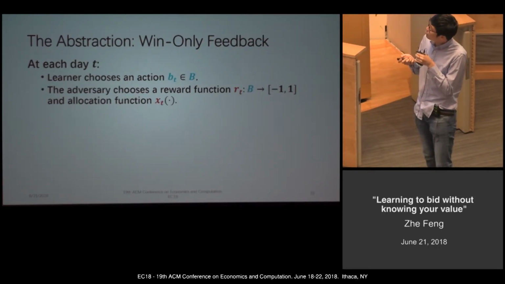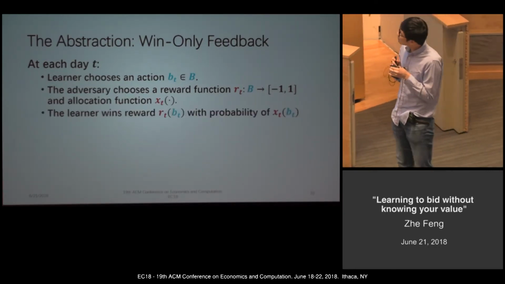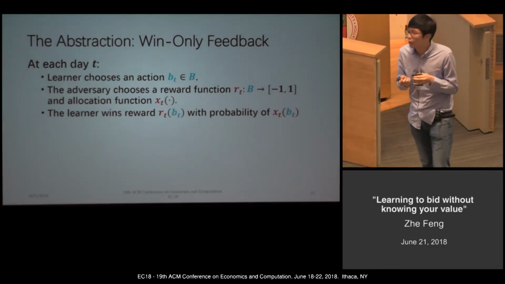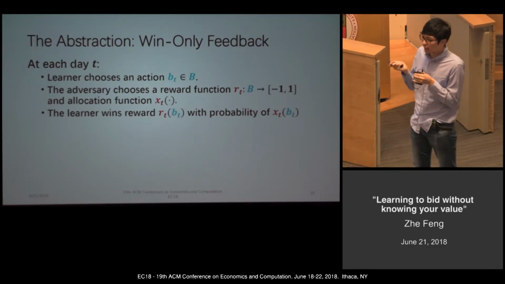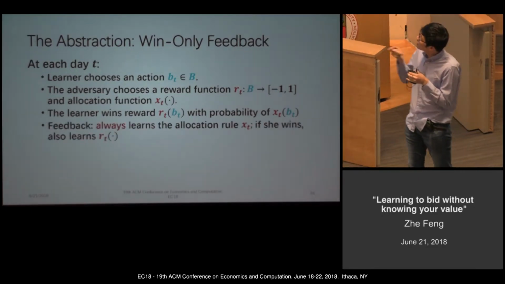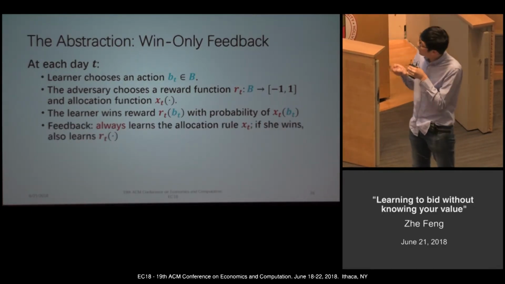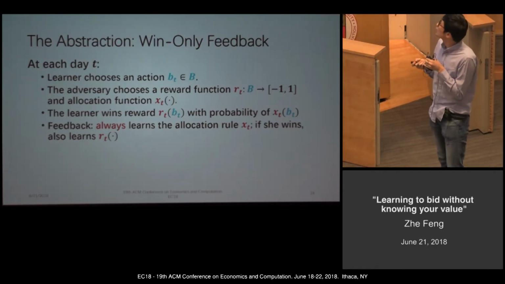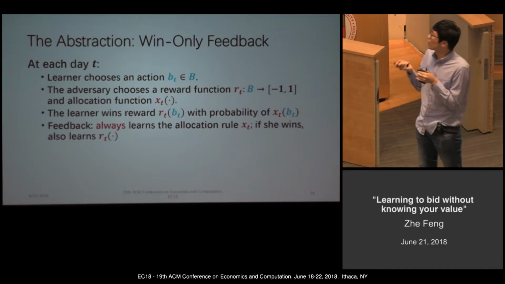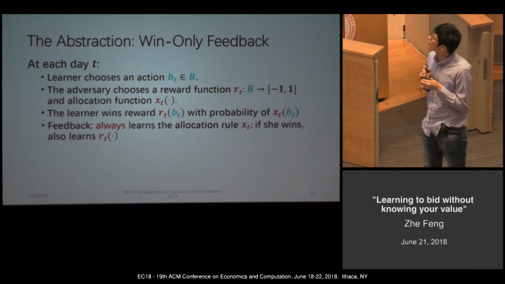Also the adversary will choose the allocation function. The learner will win the reward with probability x_t, which is the allocation probability. In this model, the feedback is that the learner can always learn the allocation rule x_t. And suppose he wins, he will also learn the reward function.